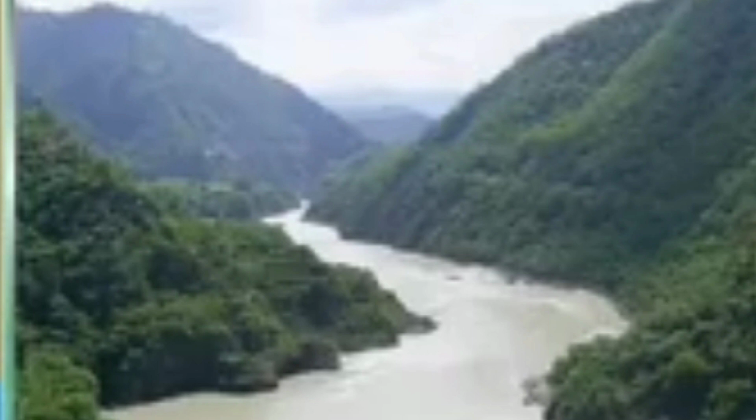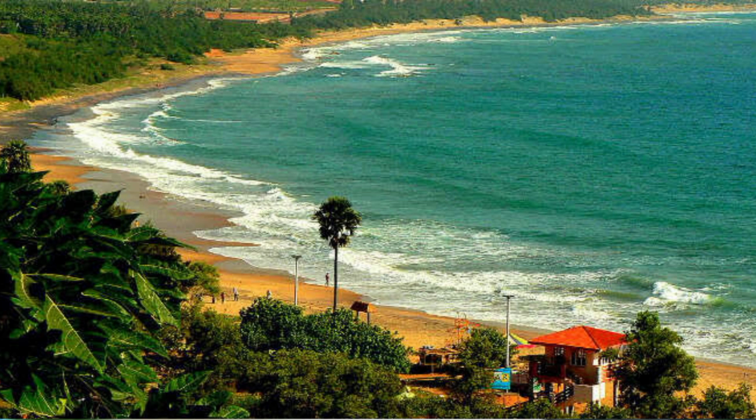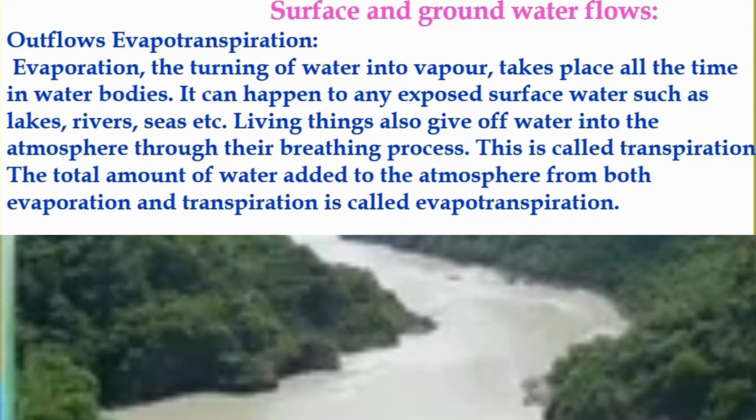Outflows. Evapotranspiration. Evaporation, the turning of water into vapor, takes place all the time in water bodies. It can happen to any exposed surface water such as lakes, rivers, seas, etc. Living things also give off water into the atmosphere through their breathing process.